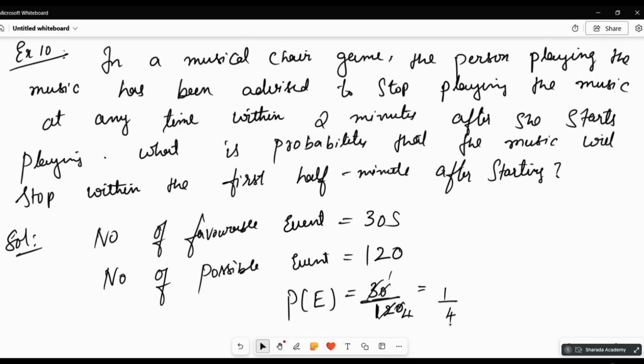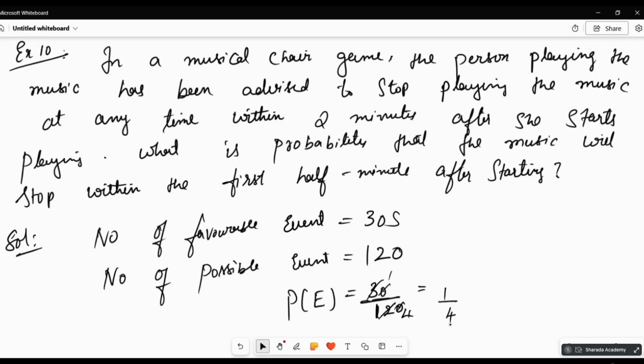Karthik, second half minute. What is the probability that they will stop within the second half minute after starting? Everyone write the answer. Total only, from the start. You will get 1/2.